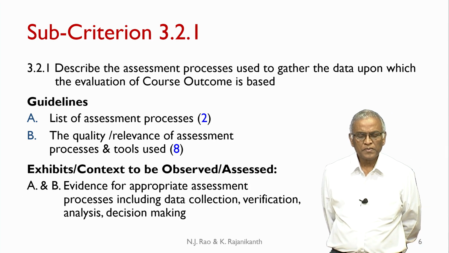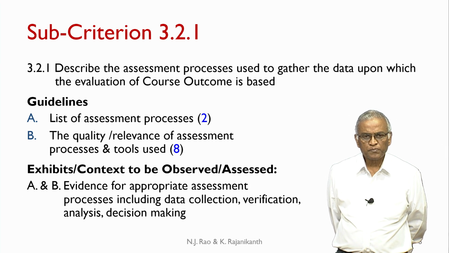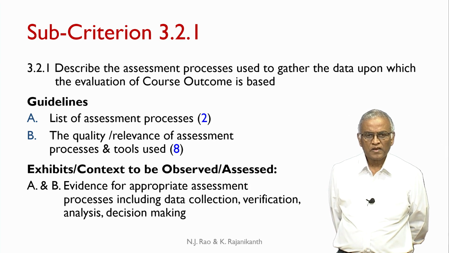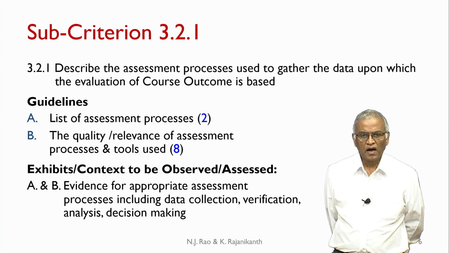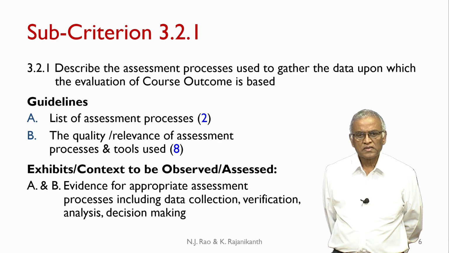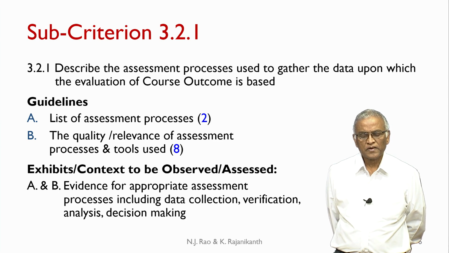That means the department has to explain why certain assessment processes are chosen and on what basis they determine the quality and relevance of assessment. So, those are the two parts of the guidelines.